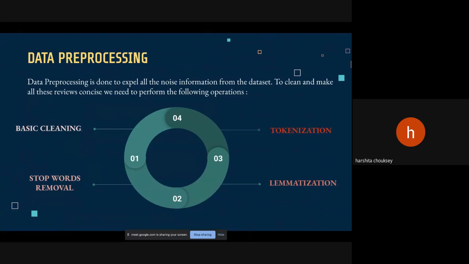Moving to the data pre-processing section. As the data contains a lot of noise information, we need to expel it before providing it to the model. So to clean the data and make all the phrases more concise, 4 operations are performed as shown: basic cleaning, stop word removal, lemmatization, and finally tokenization. In the basic cleaning operation, next slide.